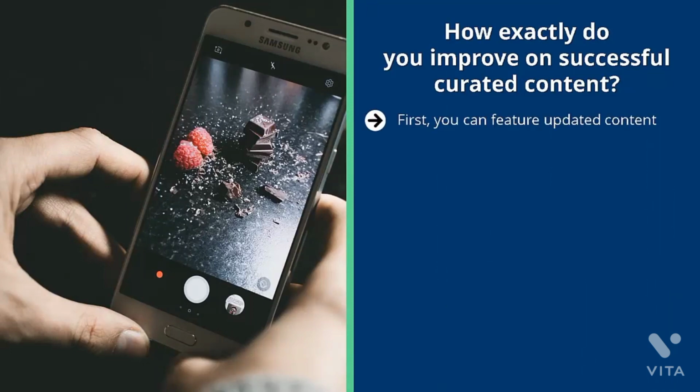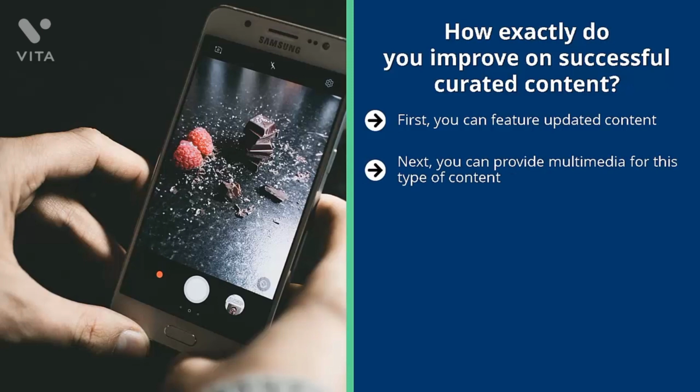First, you can feature updated content. By simply making sure that your version of your niche's most successful content has the most up-to-date information, you can improve the quality of existing competitor content out there. Next, you can provide multimedia for this type of content. For example, a top 10 list on the best dog houses is big in your niche. Instead of just a text list of key products and what's so awesome about them, show actual videos and pictures.